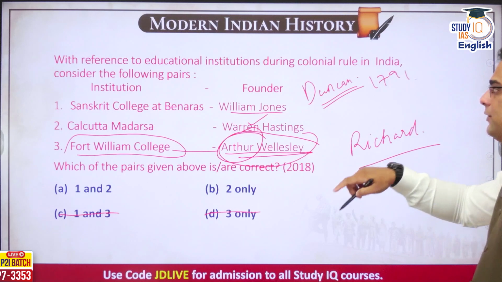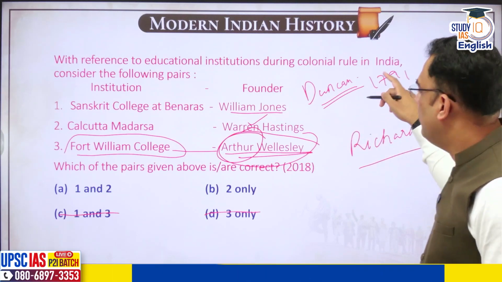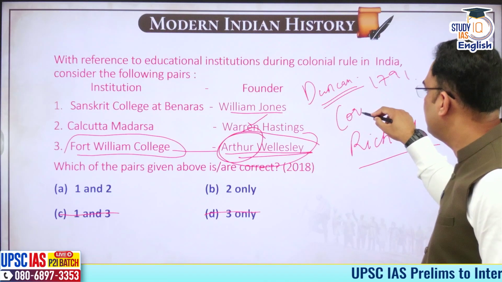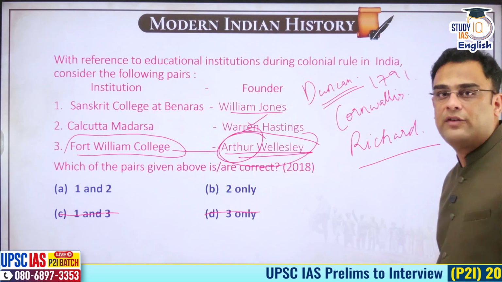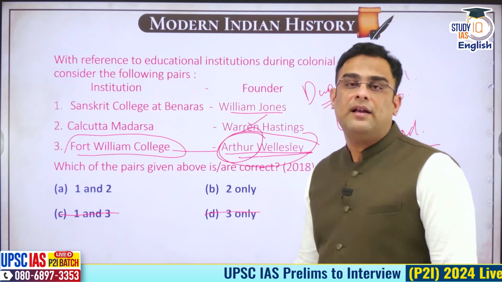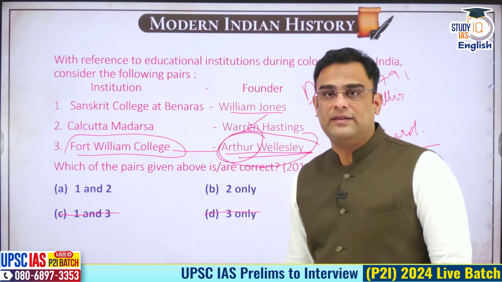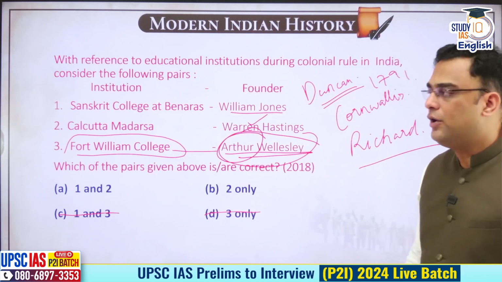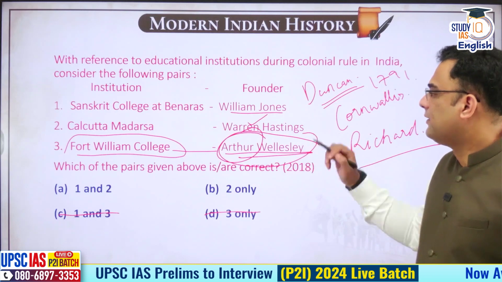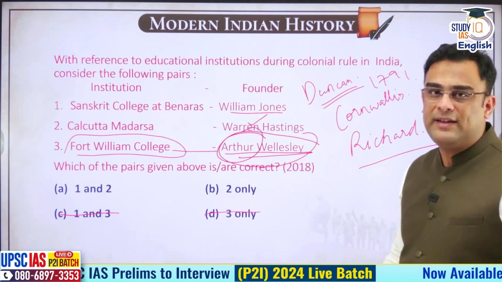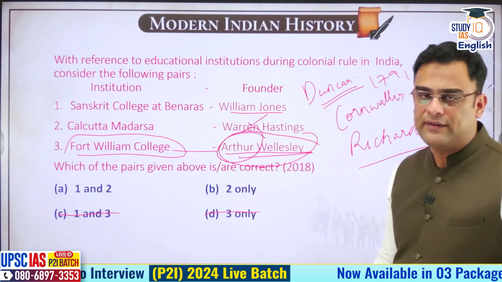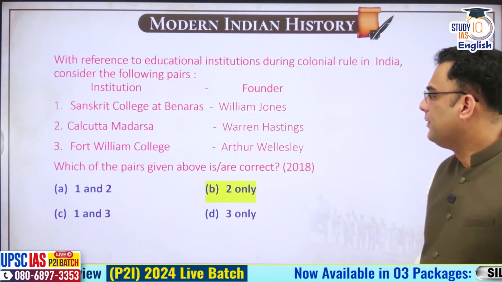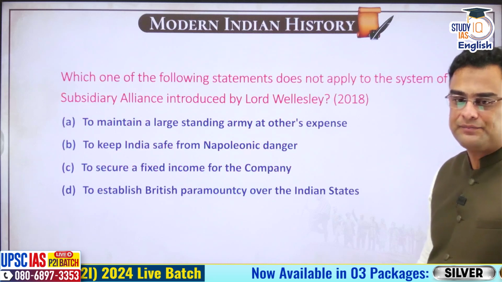1791. After Warren Hastings goes away, we have in India Lord Cornwallis as the Governor General. That is when Sanskrit College was created. It is still there. Now it is a university, a famous Sanskrit university. So Calcutta Madrasa during Warren Hastings' period, 1781, and I think 1791, you have the Sanskrit College. All right. So 2 only is correct.